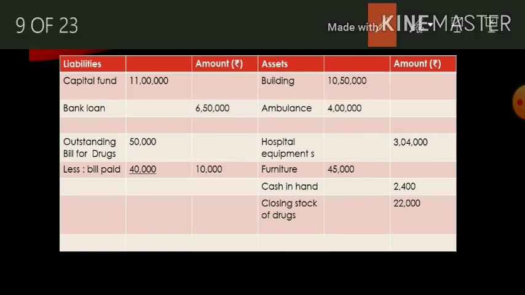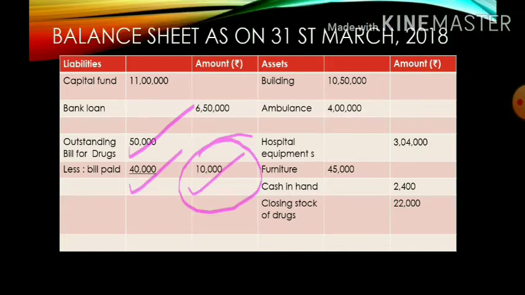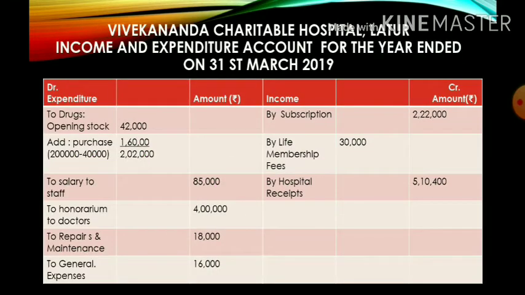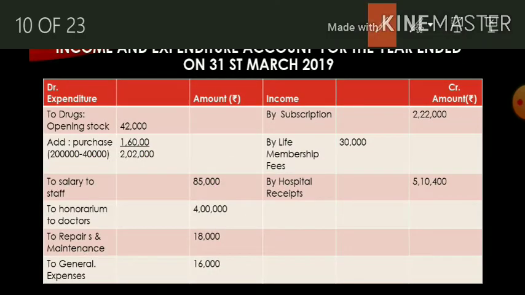So outstanding bill less bill paid in current year, so 10,000 is still outstanding of last year. Income expenditure account 42,000, 1 lakh 60,000. So here 2 lakh minus 40,000.